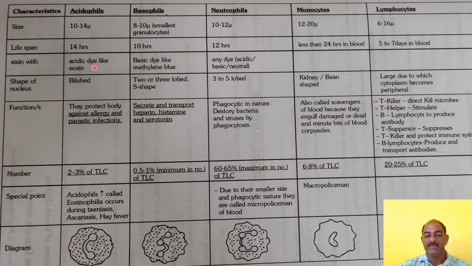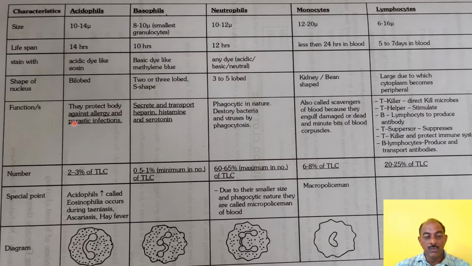They stain with acidic dye like eosin. The nucleus is bilobed, as in the last diagram. In this diagram, the bilobed nucleus is surrounded by granular cytoplasm. The main function is to protect the body against allergy and parasitic infections.